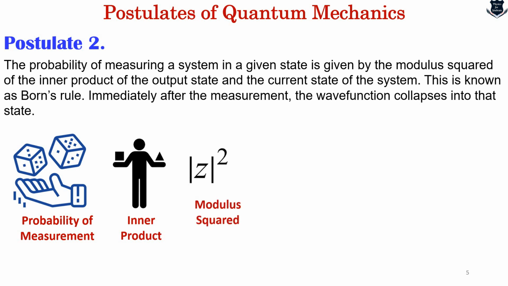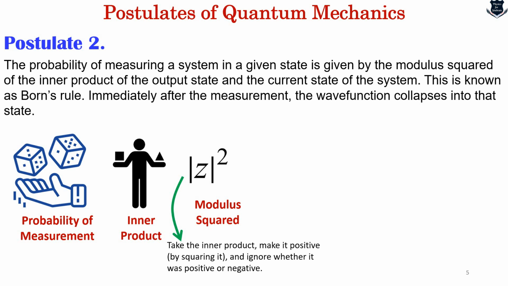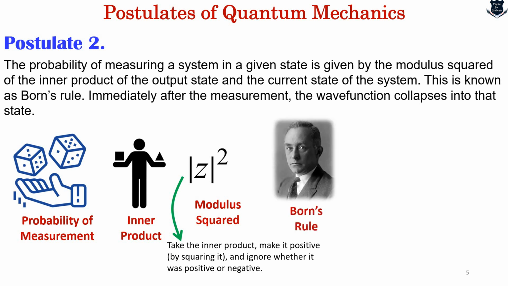This is something technical, modular squared. You can say it is just a fancy way of saying that you take the inner product, make it positive by squaring it, and ignore whether it is positive or negative. So this is something which is called modular square.